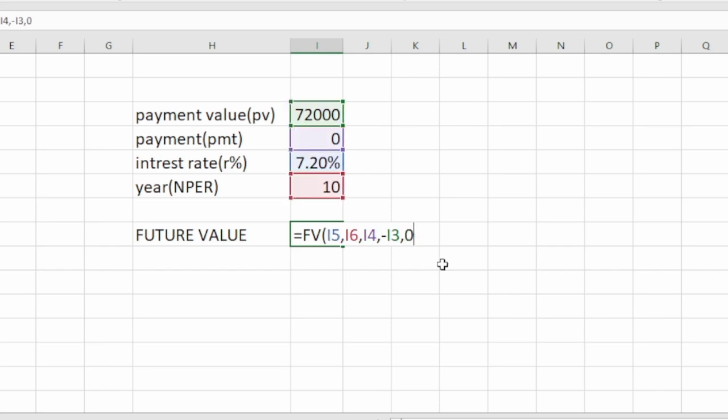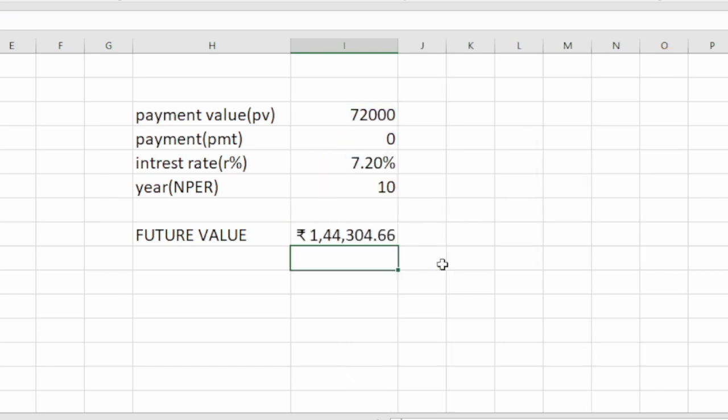Close the function and press enter. Here the value is 1,44,304.66 rupees. That's the future value of your investment of 72,000 at an interest rate of 7.2%, with an investment period of 10 years.